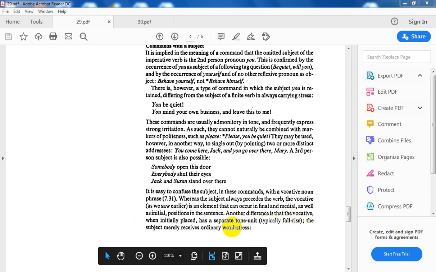This is very important. When it is initial, it has a full rise tone. The subject merely receives ordinary word stress. But concerning the commands, it doesn't take a tone unit, not a full rise or anything; it will take ordinary word stress.